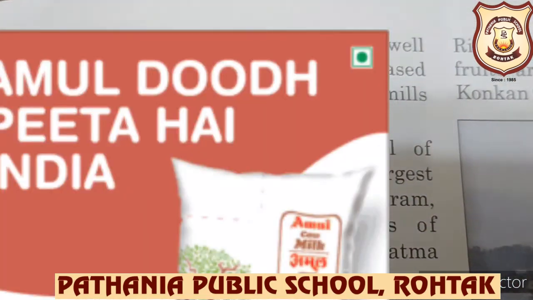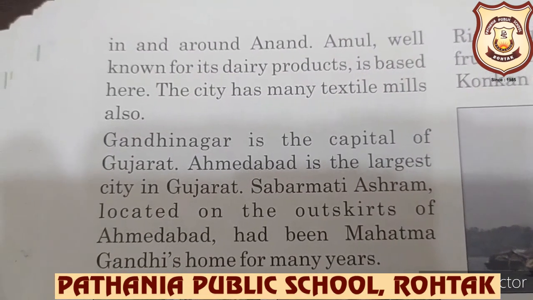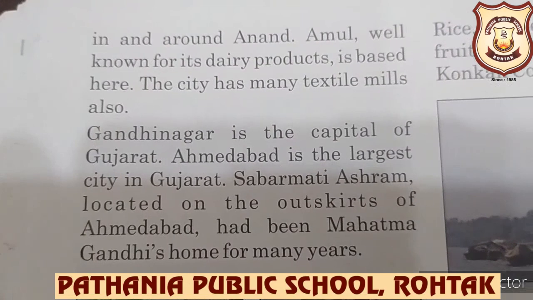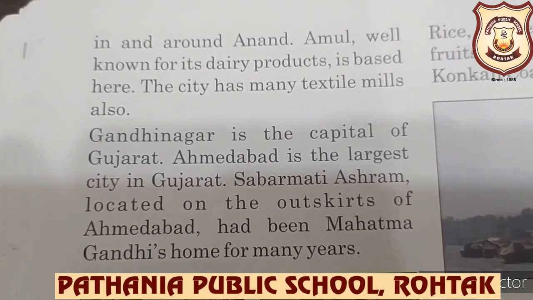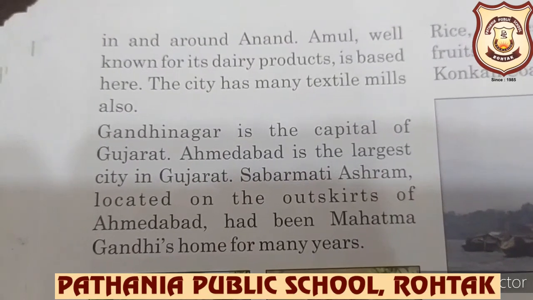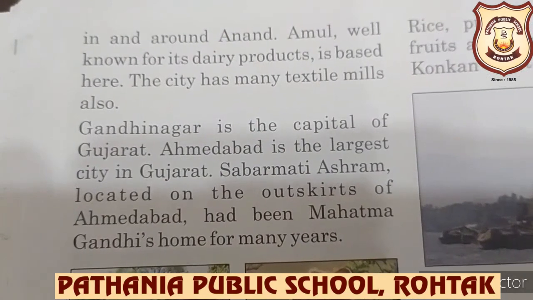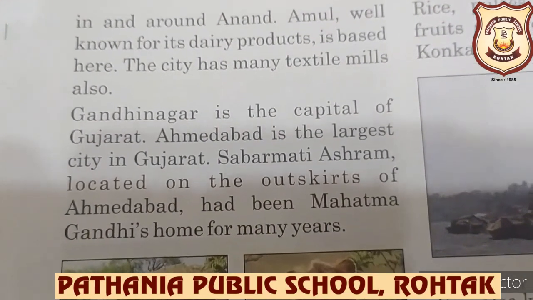In and around Anand, Amul, well known for its dairy products, is based here. The city has many textile mills also. Textile mills, beta, are the conversion of fiber into yarn, and the yarn is converted into fabric, okay. And the city has many textile mills also.